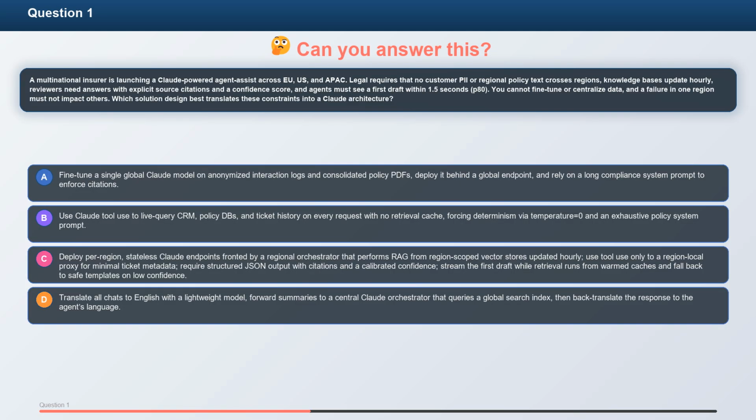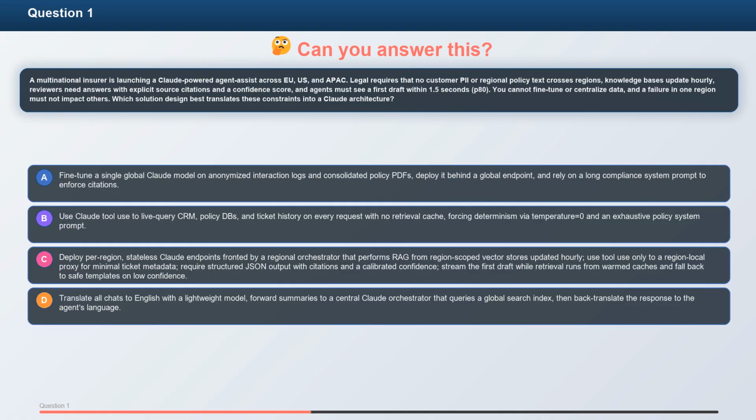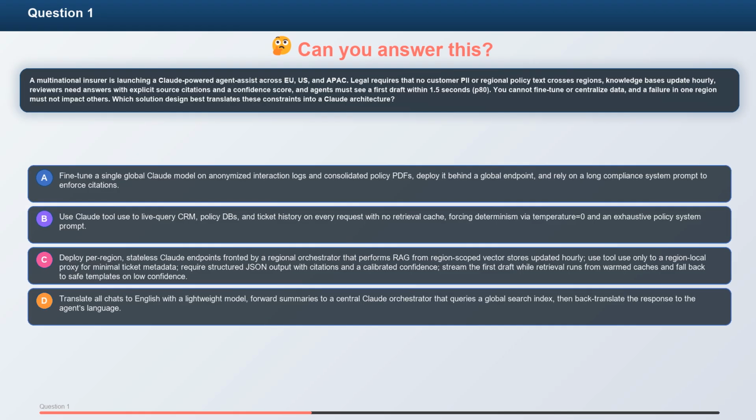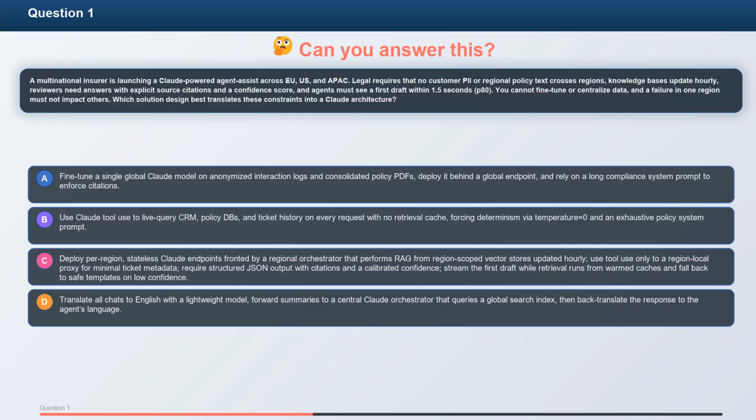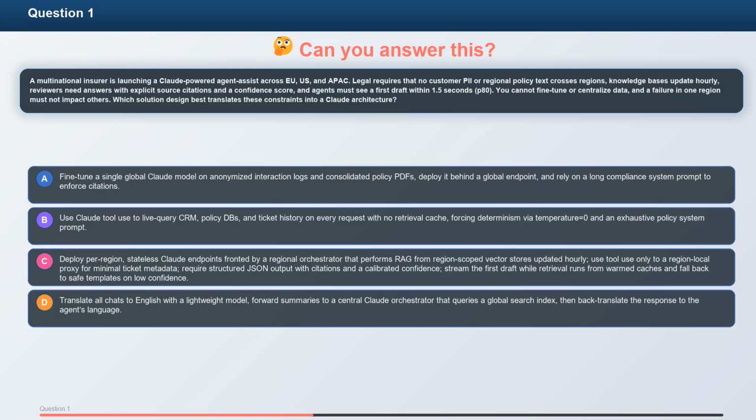Question 1. A multinational insurer is launching a Claude-powered agent assist across EU, US, and APAC. Legal requires that no customer PII or regional policy text crosses regions, knowledge bases update hourly, reviewers need answers with explicit source citations and a confidence score, and agents must see a first draft within 1.5 seconds P80. You cannot fine-tune or centralize data, and a failure in one region must not impact others. Which solution design best translates these constraints into a Claude architecture?